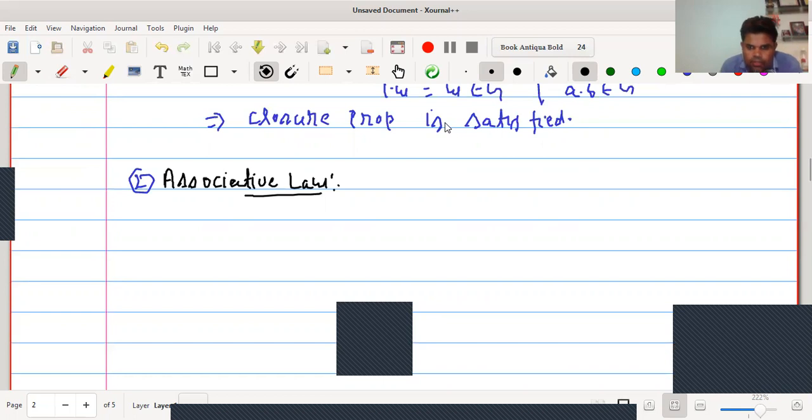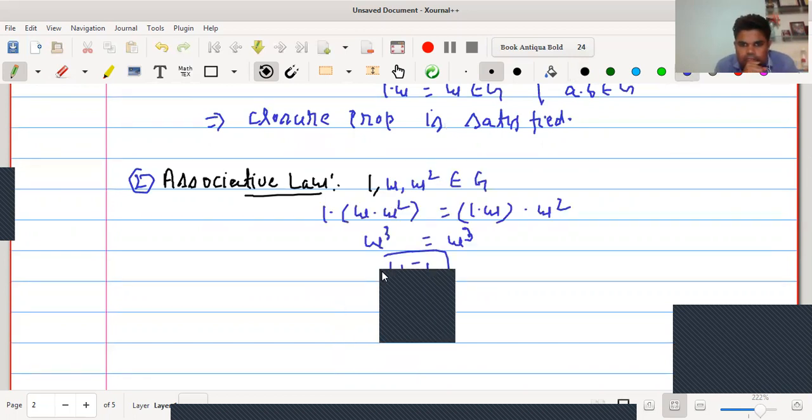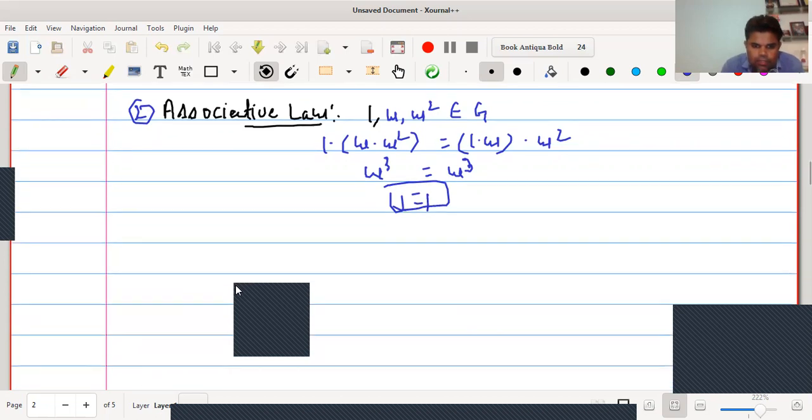Both the LHS equals to RHS, hence associative law is satisfied.